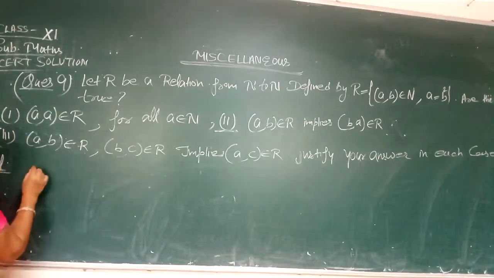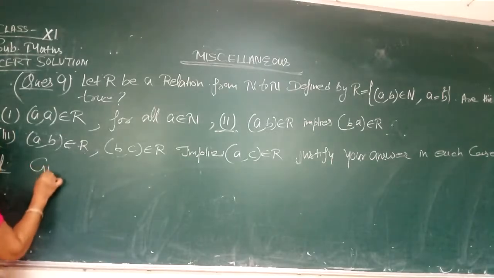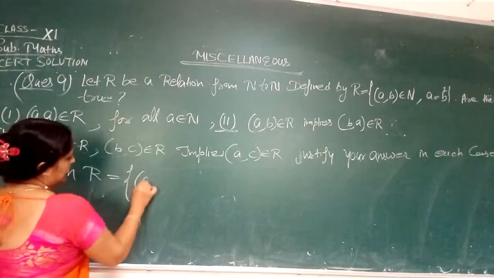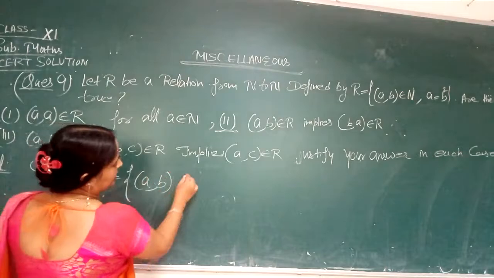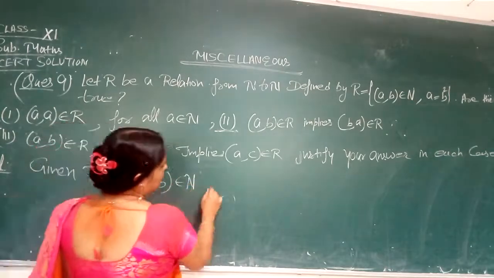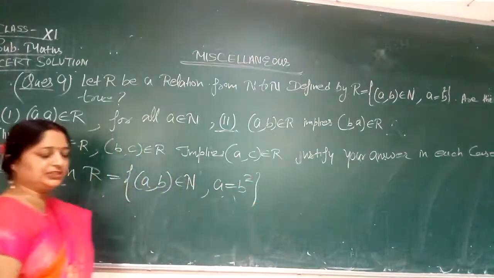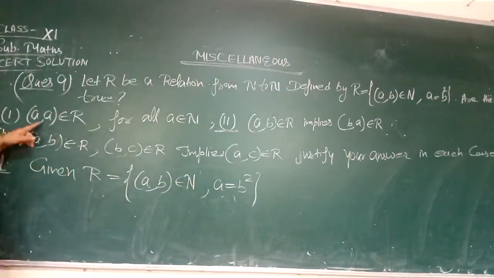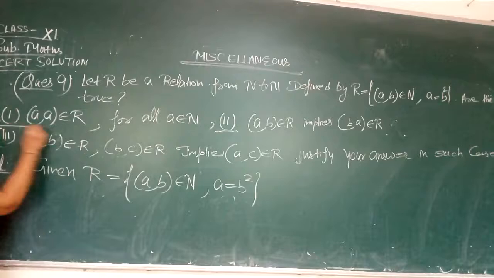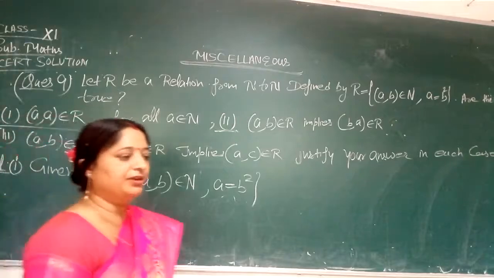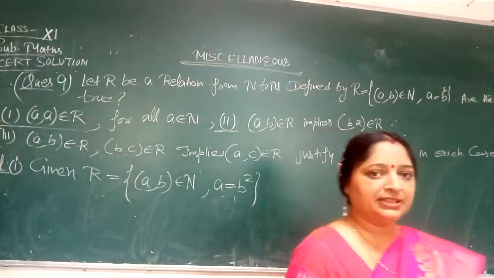First we will take the first part. Given R = {(a, b) : a, b belongs to natural number and a = b square}. This is the relation given. Now the first case: (a, a) belongs to R means in the ordered pair both the elements are the same.